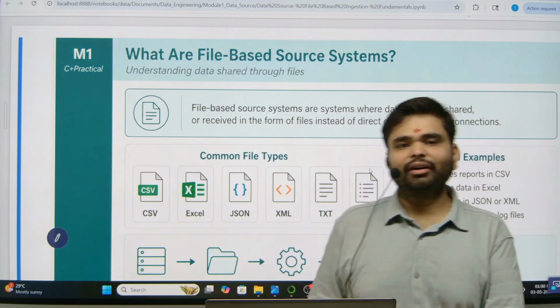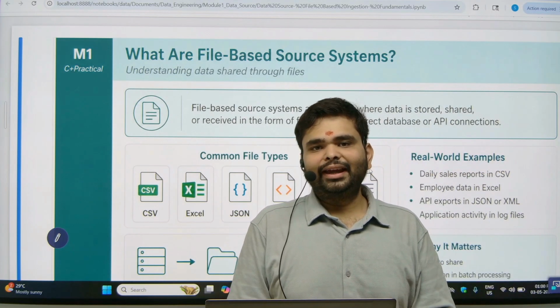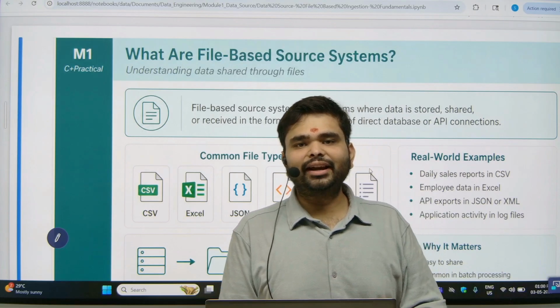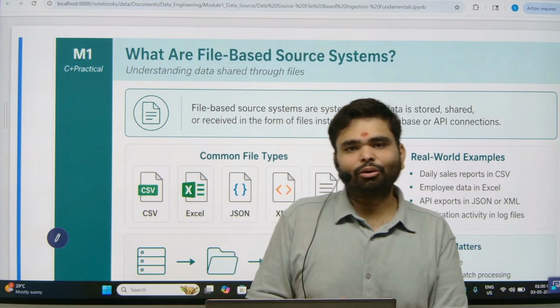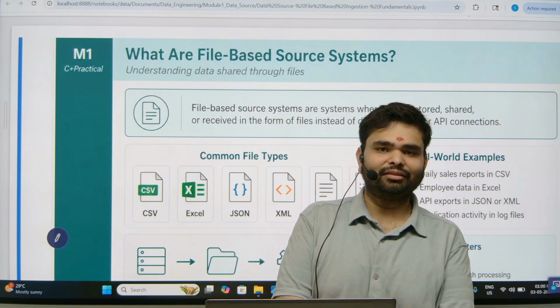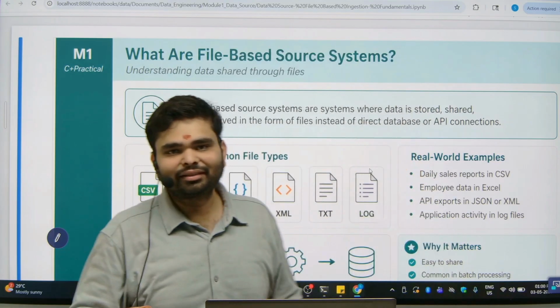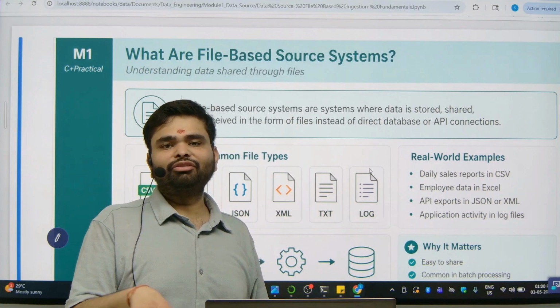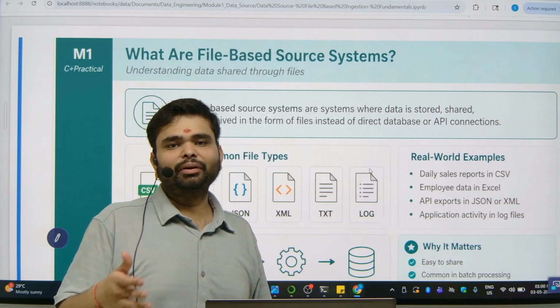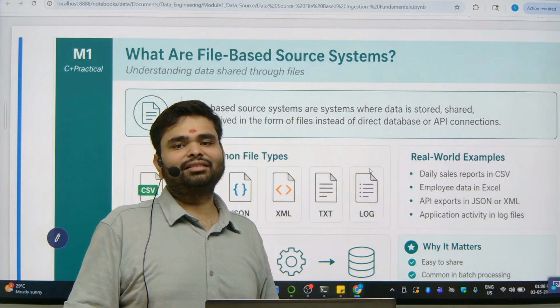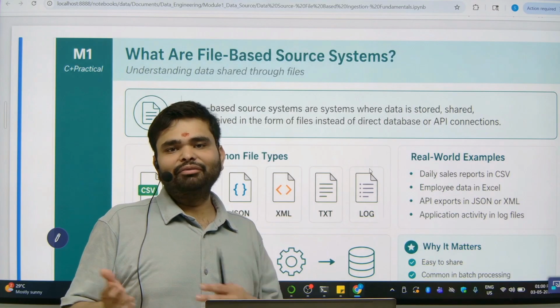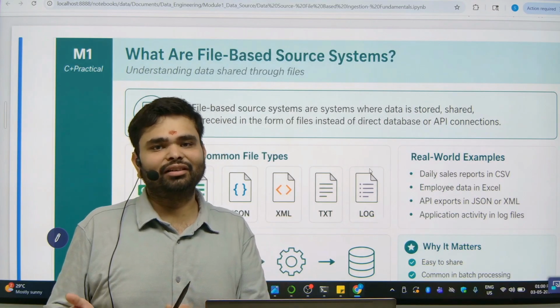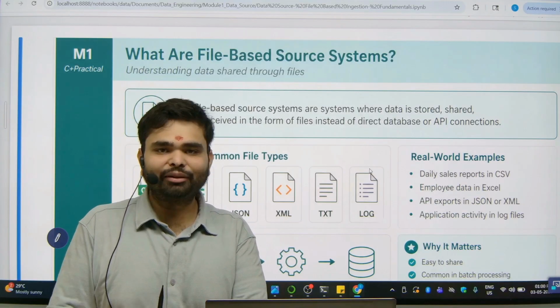Till now, we have covered the concept of API ingestion and the database ingestion. Now, the third source is file-based ingestion. File-based ingestion means we are directly importing the data from different types of file formats. Mostly you have used the CSV and Excel formats, and when we ingest the data through CSV or Excel, this can also be considered file-based ingestion.